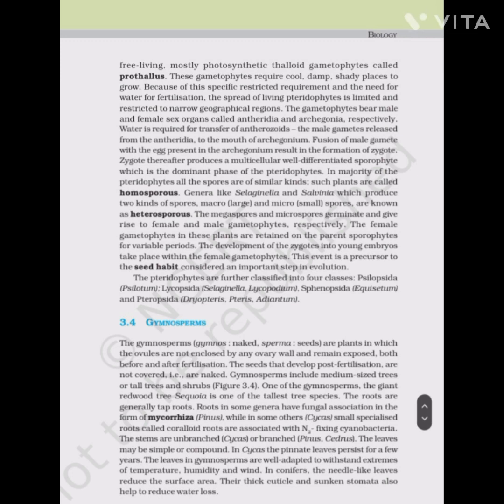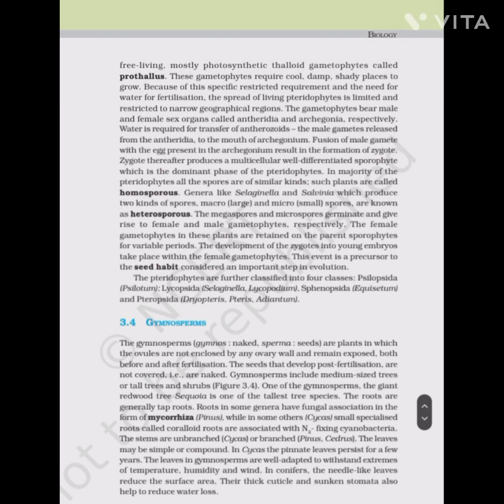The roots are generally taproots. Roots in some genera have fungal association in the form of mycorrhiza, as in Pinus, while in some others, like Cycas, specialized roots called coralloid roots are associated with nitrogen-fixing cyanobacteria. The stems are unbranched as in Cycas or branched as in Pinus and Cedrus. The leaves may be simple or compound. In Cycas, the pinnate leaves persist for a few years.